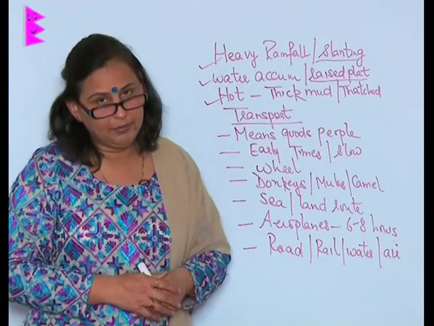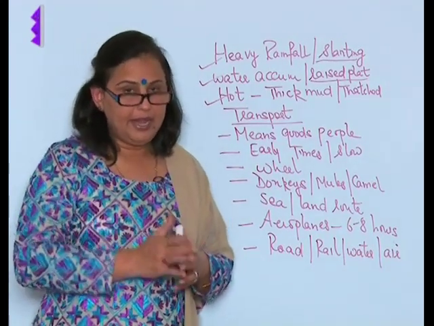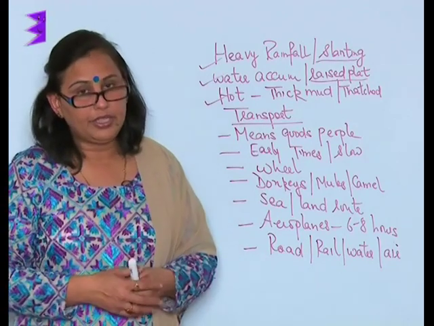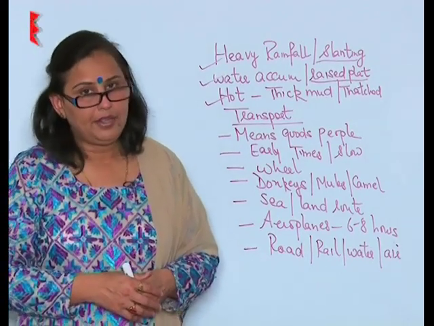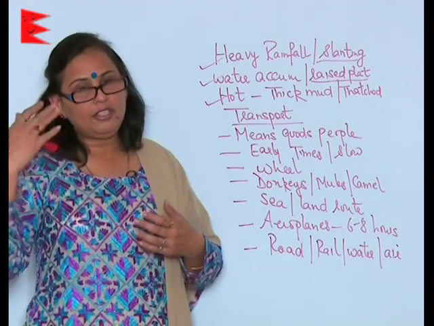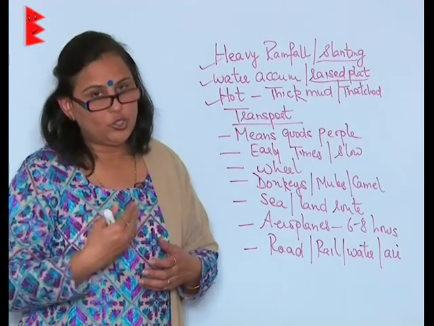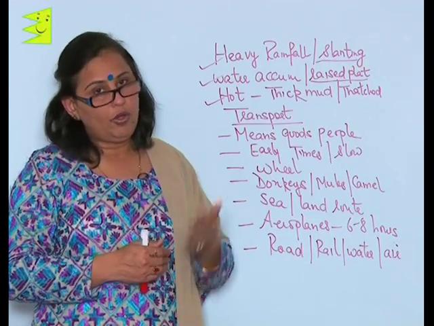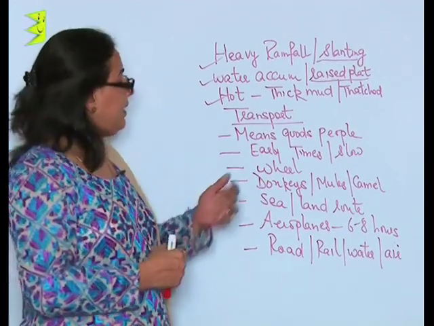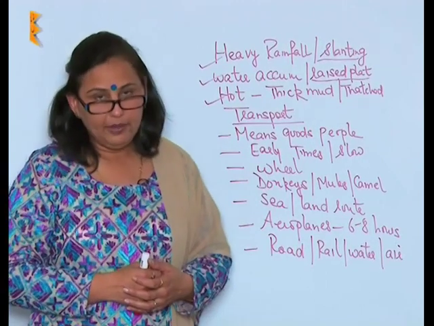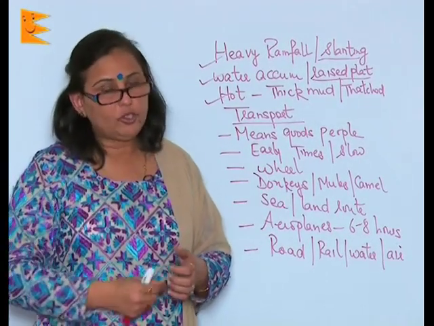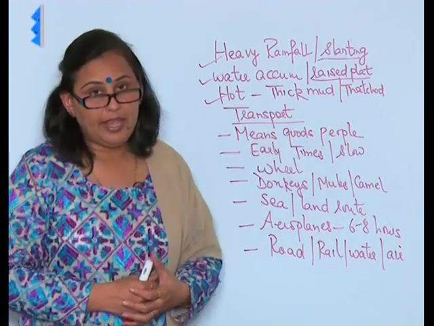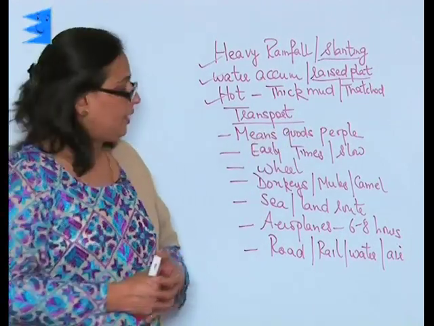In the earlier times, men transported themselves and their goods in a very slow manner. It took them months and years to move from one place to another because they used to move on their legs. Then came the invention of the wheel, which slowly transformed, and thus the transportation became a little quicker.